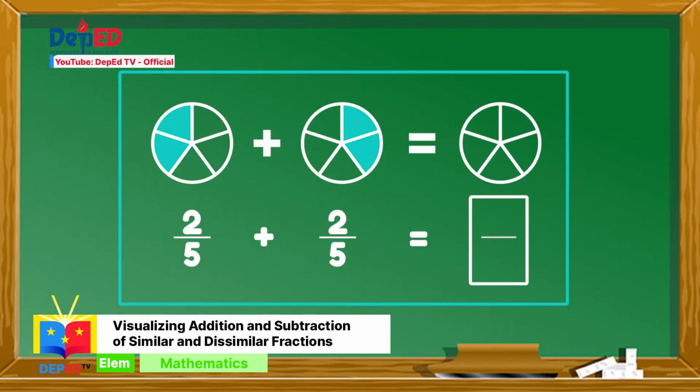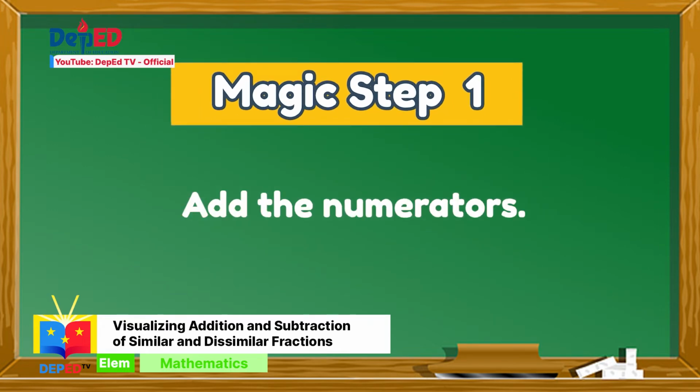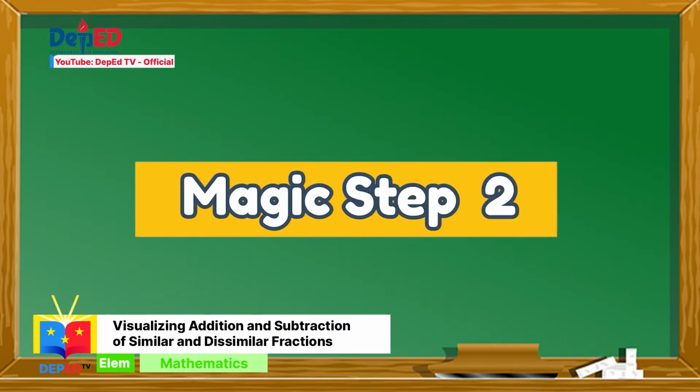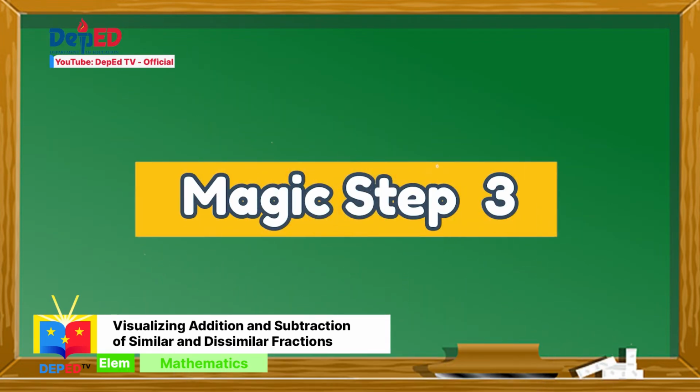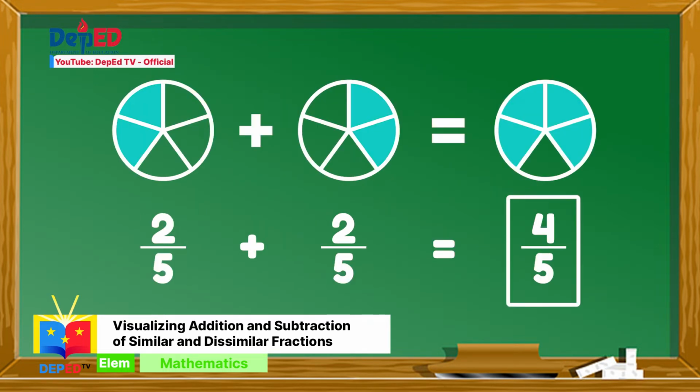Let us have this mathly example. 2 over 5 plus 2 over 5 is equal to... Magic step number 1. Add the numerators. 2 plus 2 is equal to 4. Magic step number 2. Copy the denominator, which is 5. Magic step number 3. Express the answer in lowest term if necessary. Since 4 over 5 is in lowest term, we will not change it. 2 over 5 plus 2 over 5 is equal to 4 over 5.